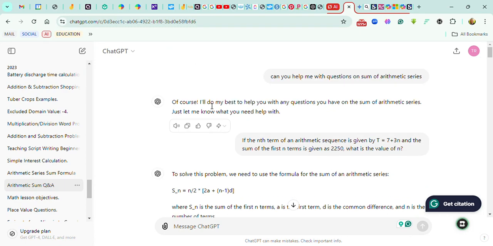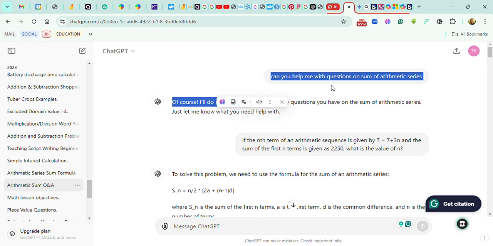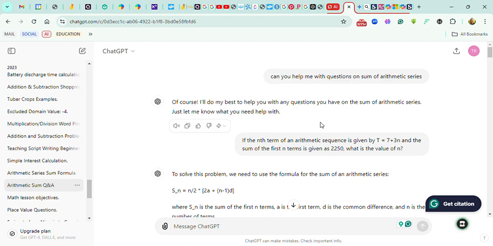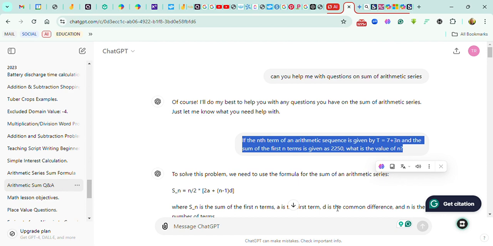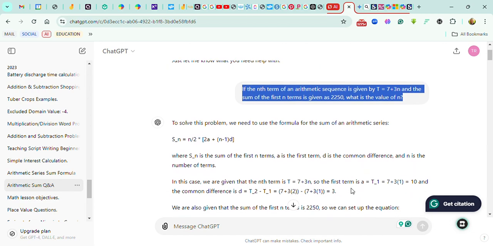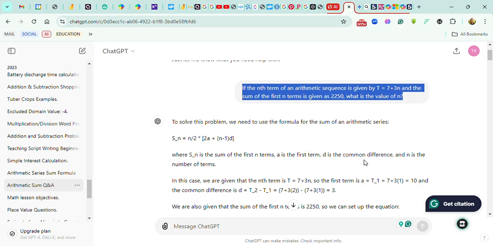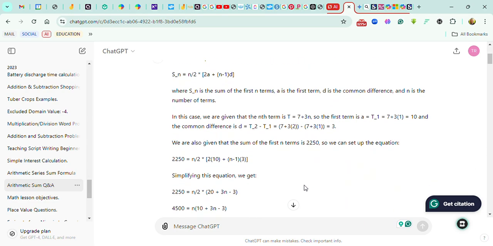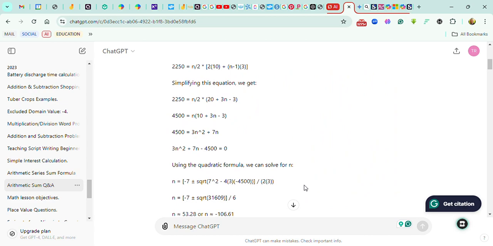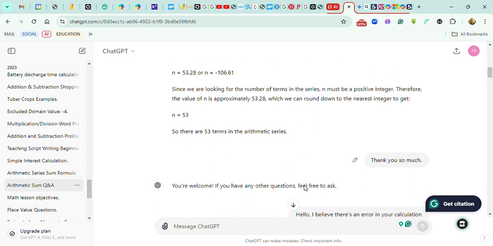So I asked ChatGPT to help me with some tasks. I asked it to help me calculate some basic maths, and I was surprised. It actually started very well, and it was going on smoothly. I was talking about arithmetic series, and it gave me the premise for the solution and continued on.